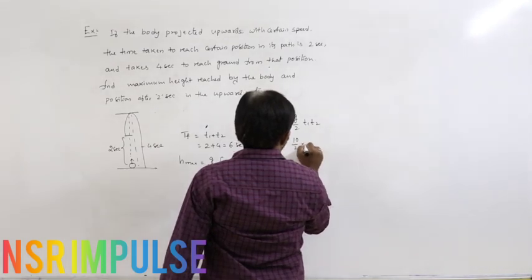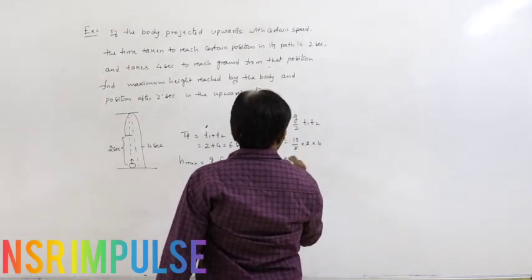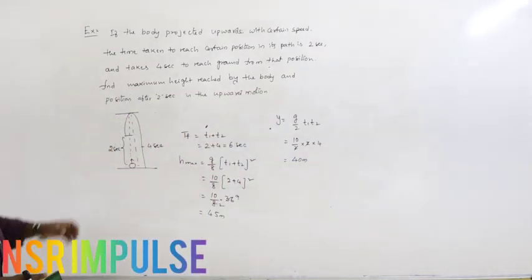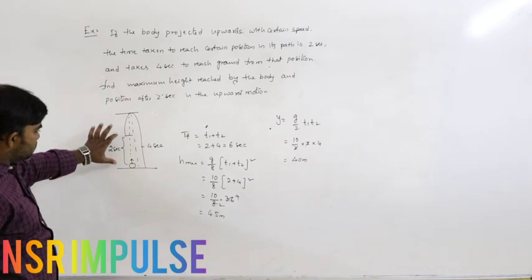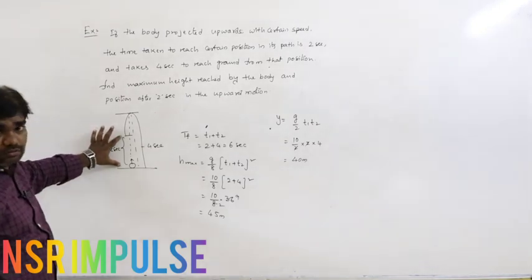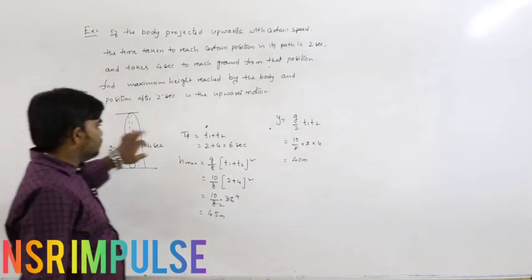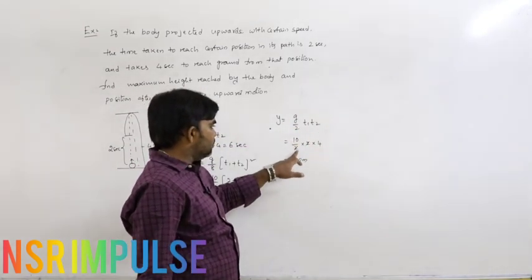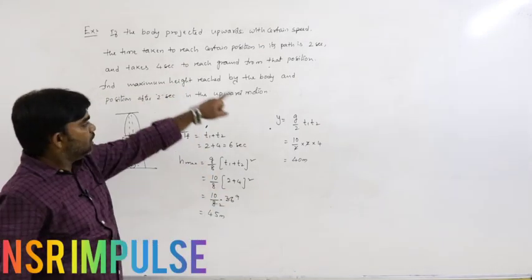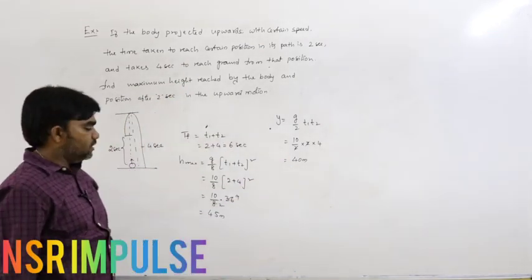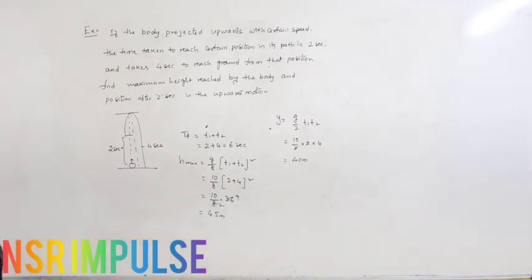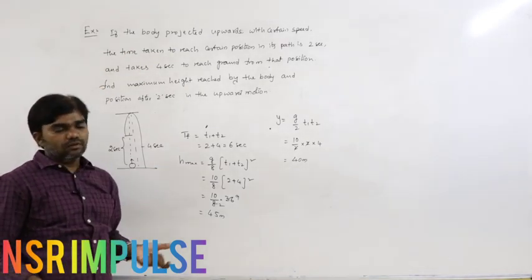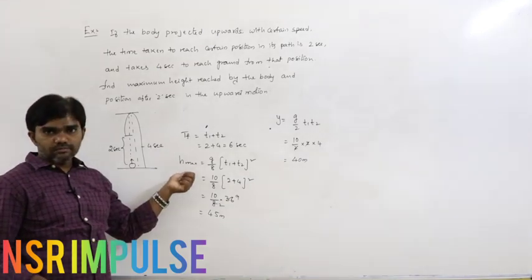So 10 by 2 into 2 into 4, where g is 10, t1 is 2 seconds and t2 is 4 seconds, that is 40 meters. So this is the way to do the problem. The problem is big, but the solution is very simple if you remember these formulas.